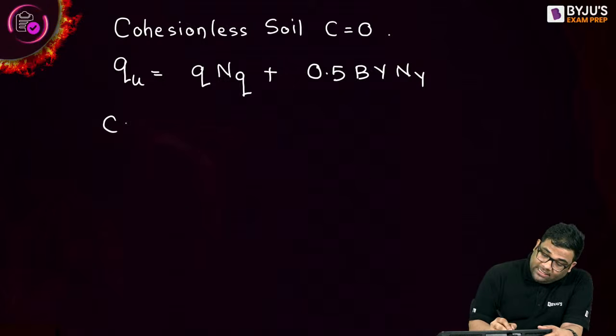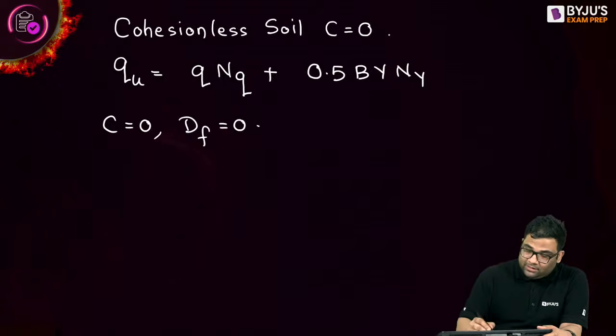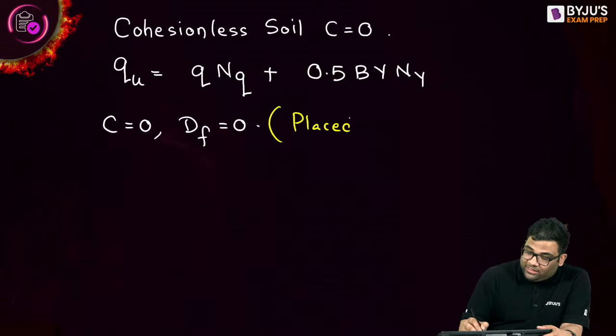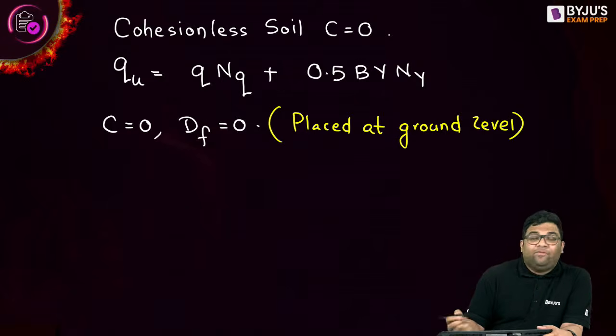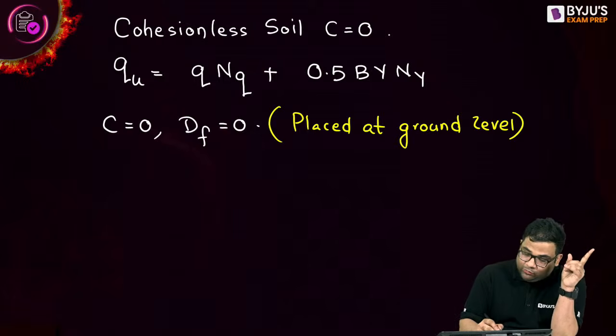If I write it is cohesionless and depth of footing is 0. Yes, if this is the condition, depth of footing is 0 means what? It is placed at ground level, right? So if it is placed at ground level, what will happen? D F is 0. And what is q, by the way? q is gamma D F, right?